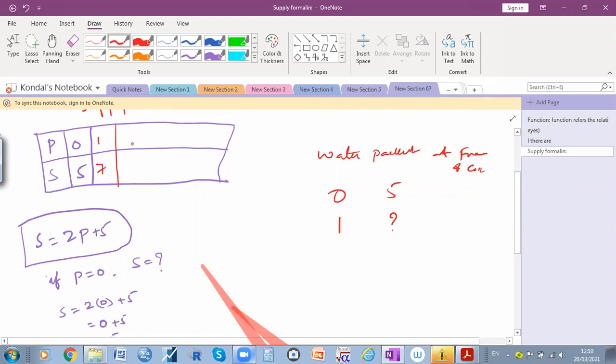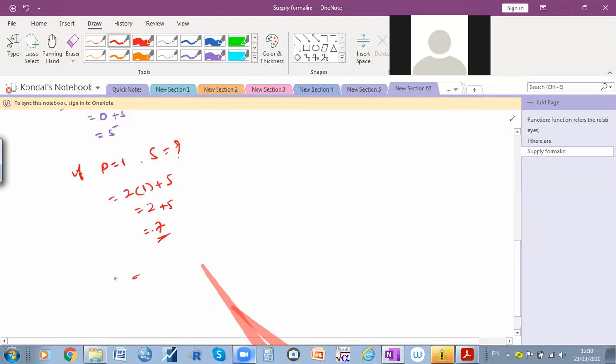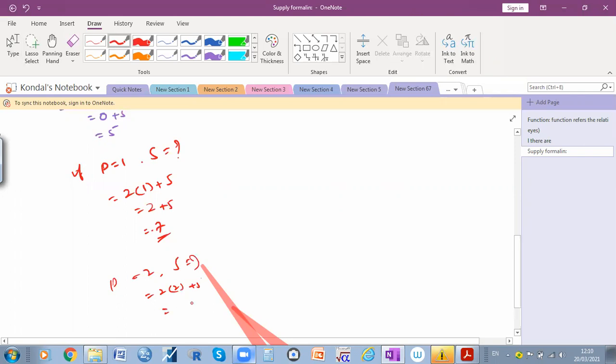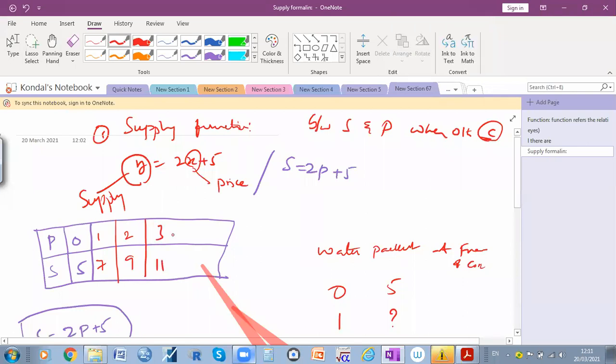The price is 2, how much is the supply? 2 into 2 plus 5 is 9. When the price is 3, supply is 11. When the price is 4, supply is 13.